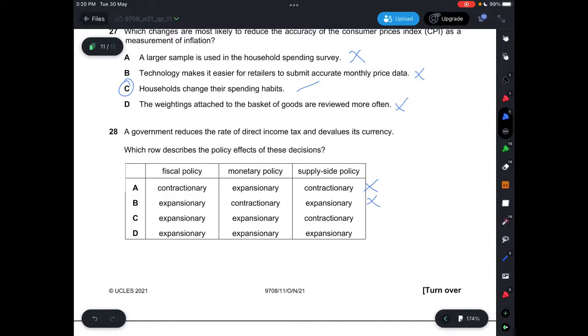And then, when you reduce the rate of direct income tax and devalue the currency, this one would be under expansionary fiscal policy, expansionary monetary policy, and then your supply side policy would also be expansionary. Because by reducing rate of direct income tax and devaluing the currency, you're actually allowing more capital goods to be purchased and so on and so forth. So it has to be D.